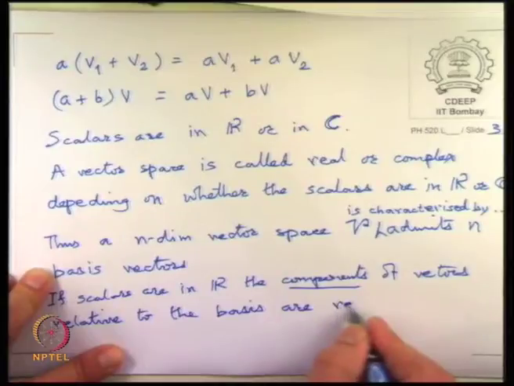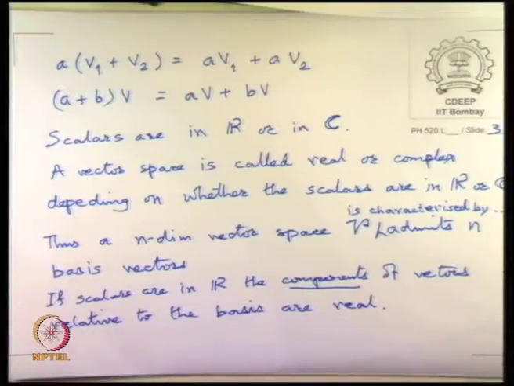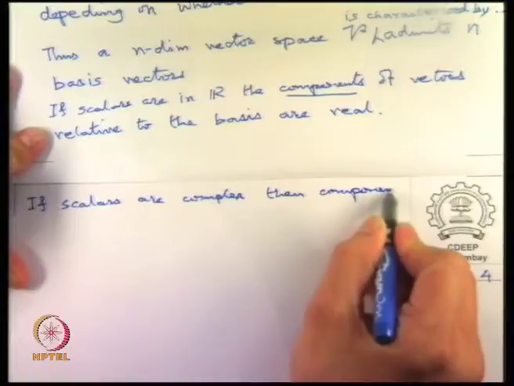That is what this means. The components become real because you said the scalar multiplication is by reals. The same n dimensional vector space, if I allow complex scalars, then if scalars are complex, then components become complex.